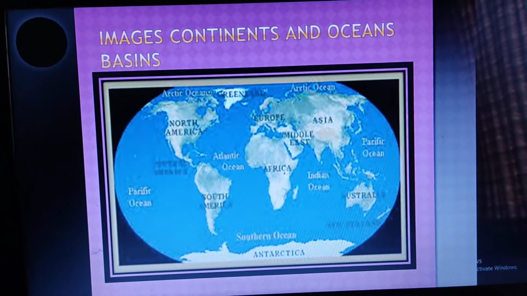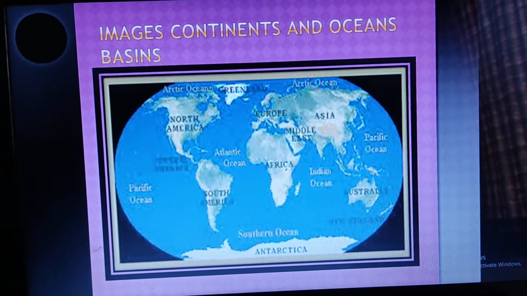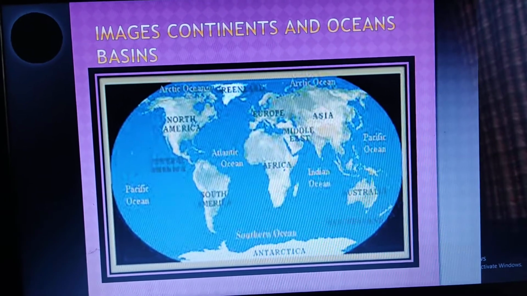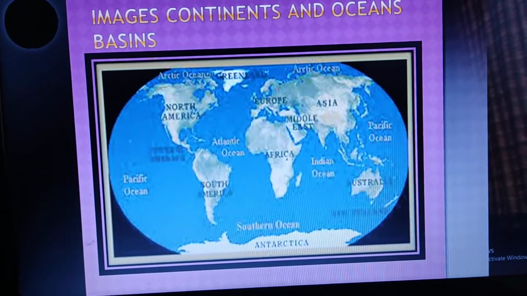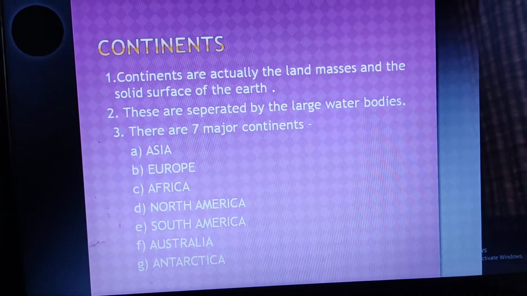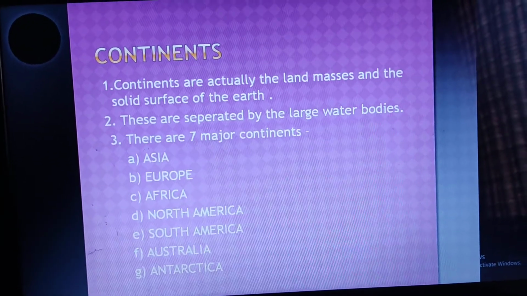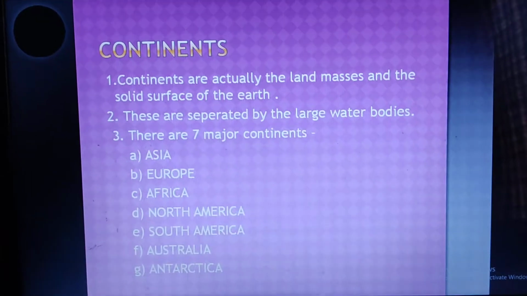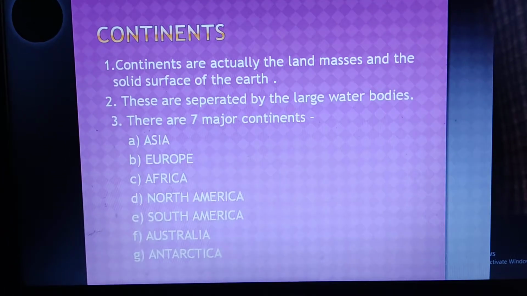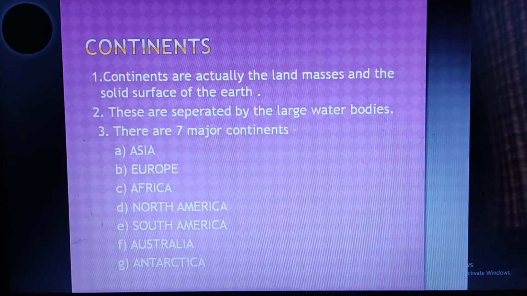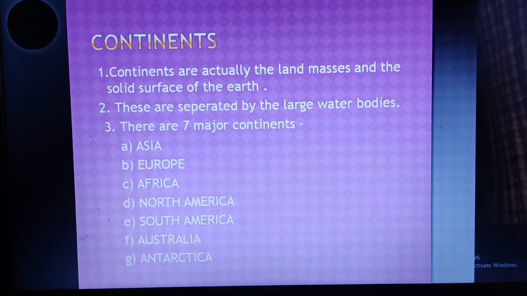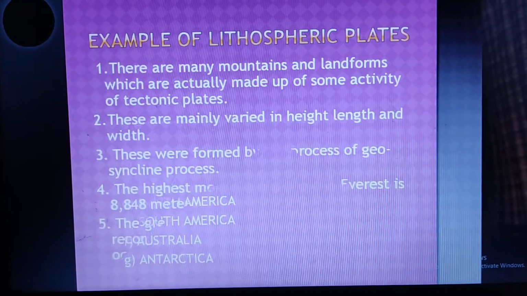Image: continent and ocean basin. These are the continents and ocean basins. These are part of the land masses of the lithospheric part. Continent. Continents are actually the landmass and the solid surface of the earth. These are separated by the large water bodies. There are 7 major continents: Asia, Europe, Africa, North America, South America, Australia and Antarctica.